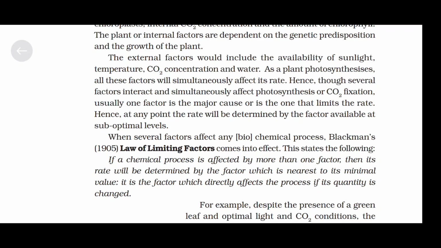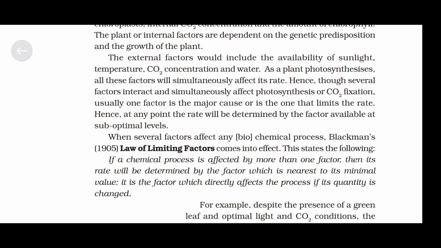When several factors affect any biochemical process, Blackman's 1905 law of limiting factors comes into effect. This states the following: if a chemical process is affected by more than one factor, then its rate will be determined by the factor which is nearest to its minimal value.